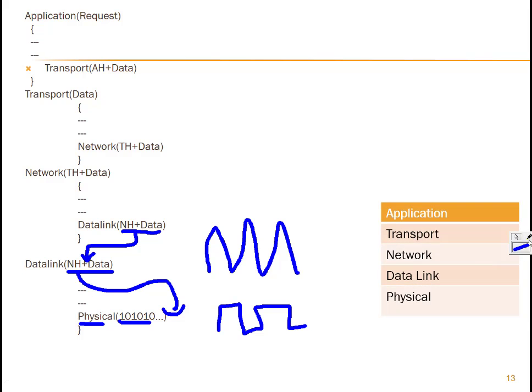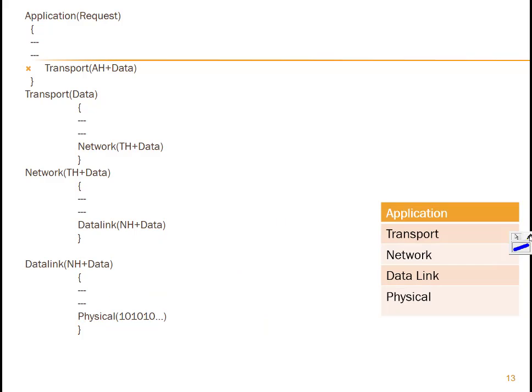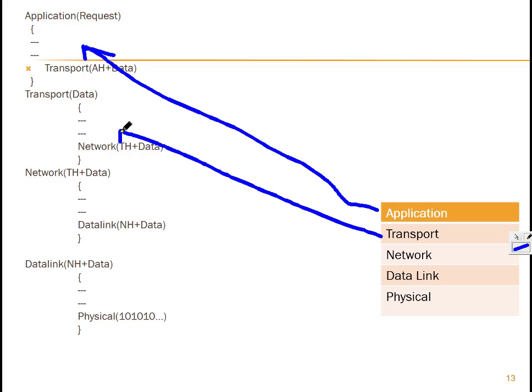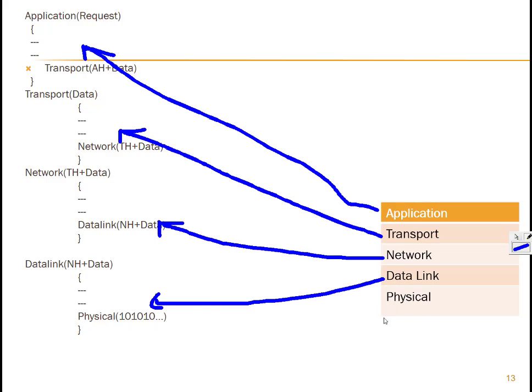So we can consider the application layer code here, followed by the transport code, then the network code, followed by the data link layer code, and the physical layer is hardware. Hardware is responsible for transmitting ones and zeros.